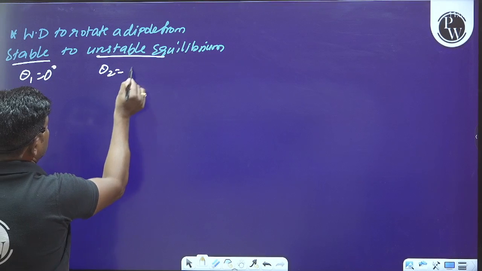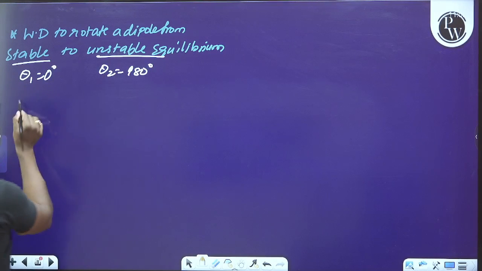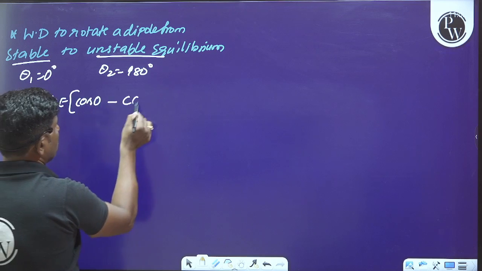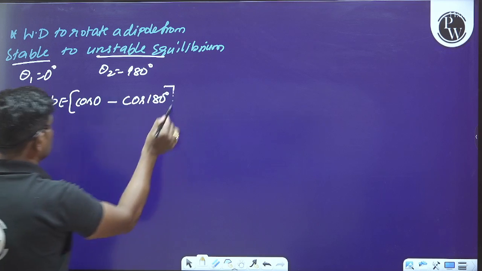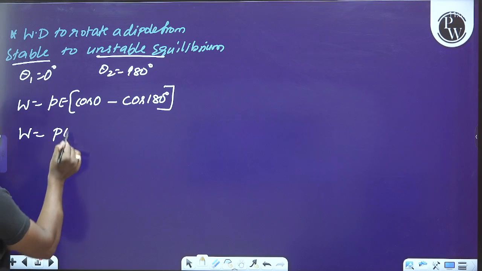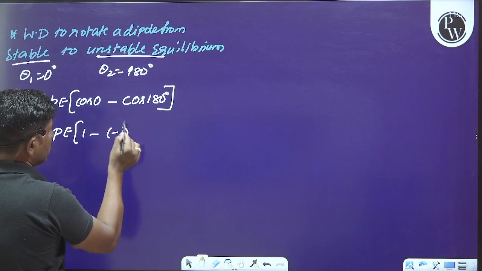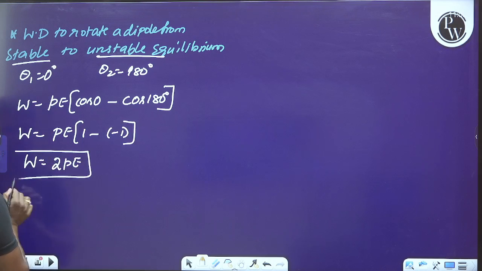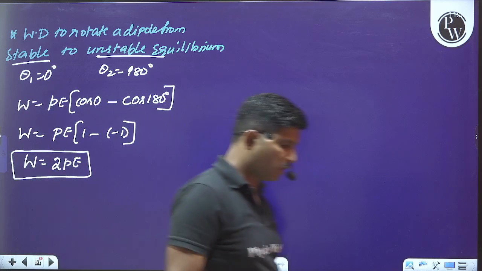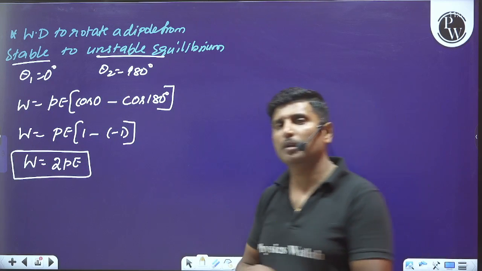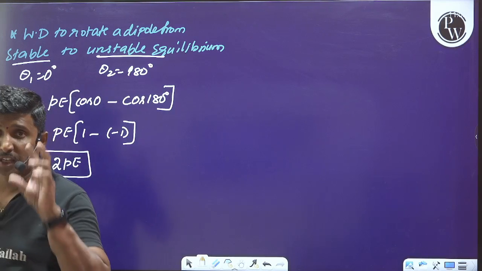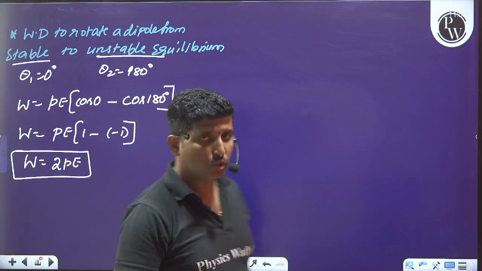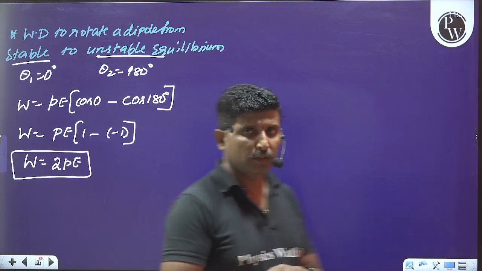Unstable means theta 2 is equal to 180 degree. Therefore, work done is equal to PE into cos theta 1 minus cos theta 2. On simplification, PE into 1 minus of minus 1, so W will become equal to 2PE. This is the amount of work done to rotate a dipole from stable equilibrium position to unstable equilibrium position. I hope you understood how to apply this formula.